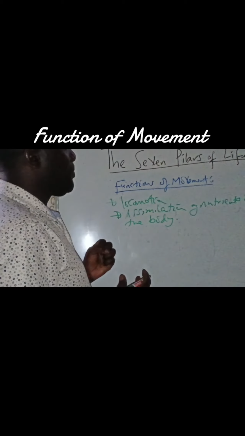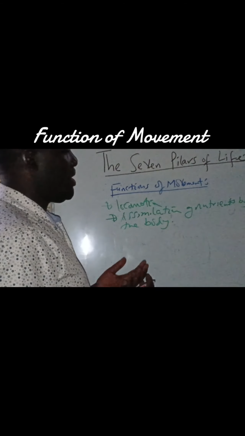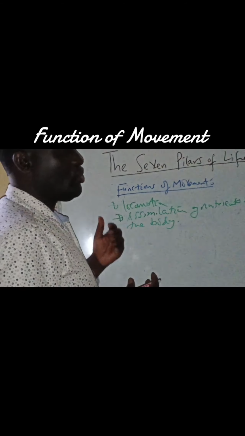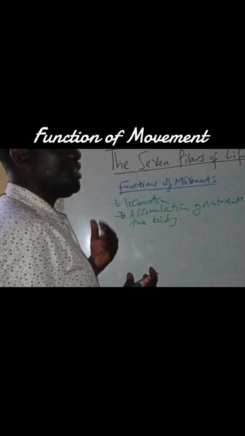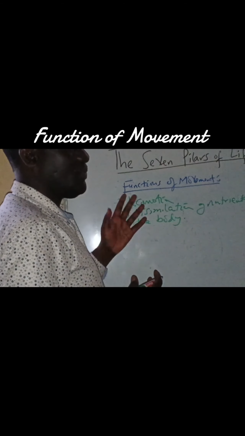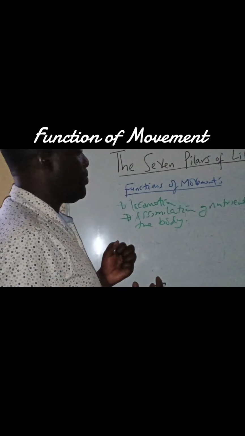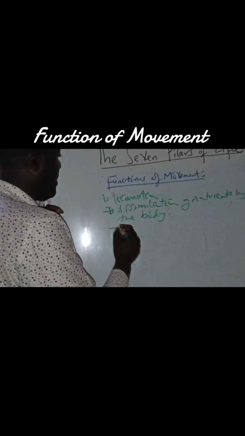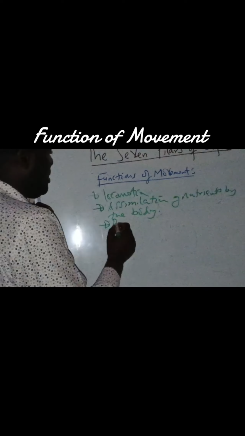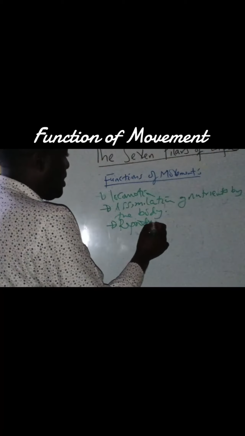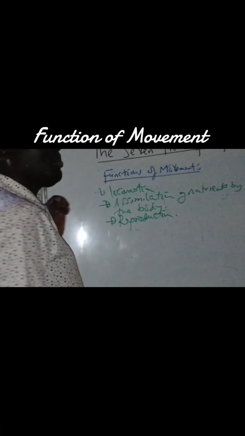For example, if you eat proteins and they are absorbed into the body, they are end products. These end products are going to be utilized by the body, for example, to build tissues and for other functions. So without movement, the body can't access such kinds of nutrients. Another important part is reproduction. So movement allows reproduction.